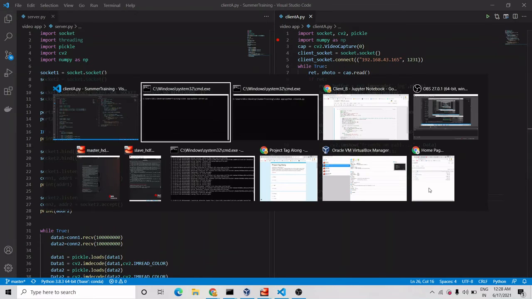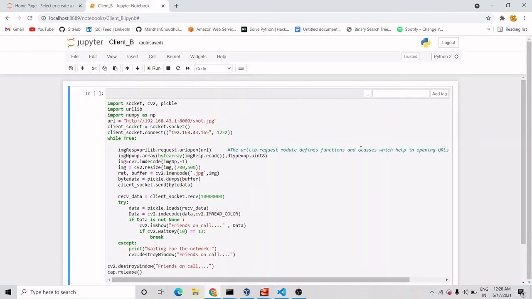Now I am going to show the client B program. In client B we have used a mobile camera, so for that we have imported urllib also, and other things are the same as client A. This is the URL we will get from the camera, the webcam.